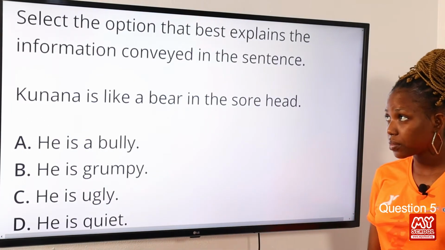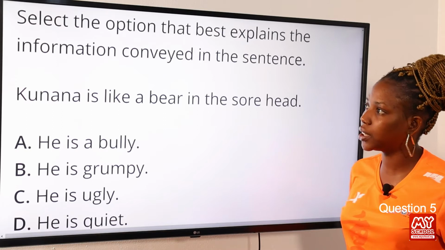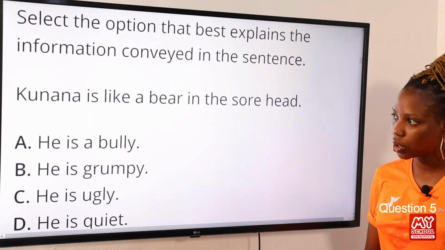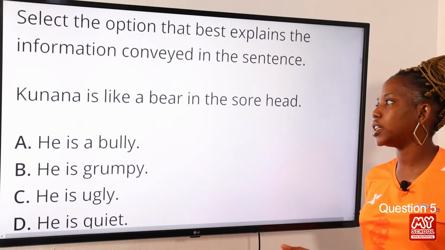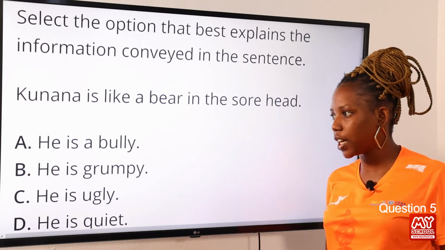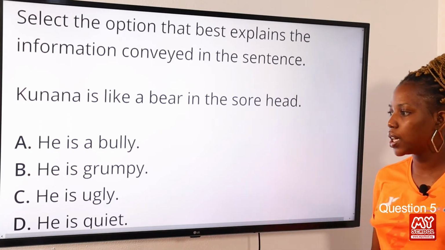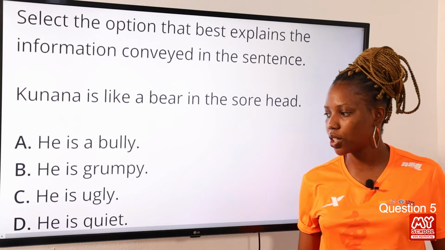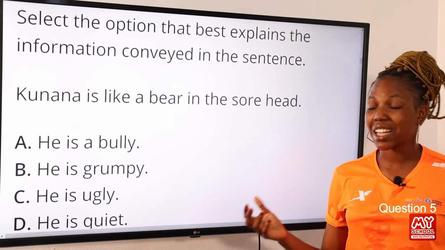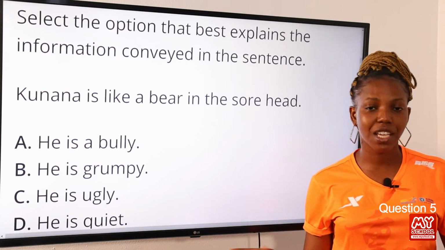Question 5. Select the option that best explains the information conveyed in the sentence. Kunana is like a bear with a sore head. Option A, he is a bully. Option B, he is grumpy. Option C, he is ugly. Option D, he is quiet. Now the answer to this question is option B, he is grumpy.